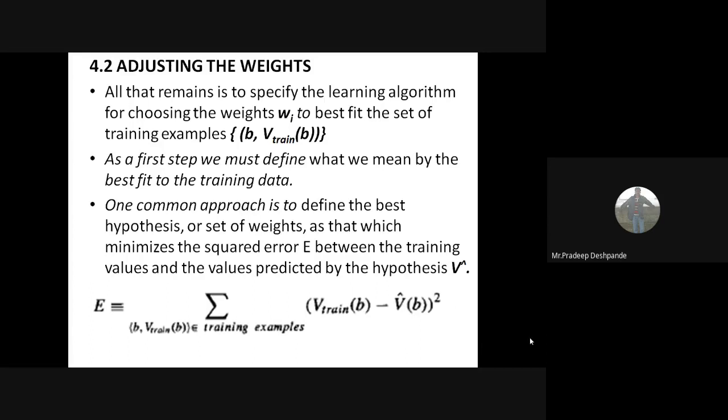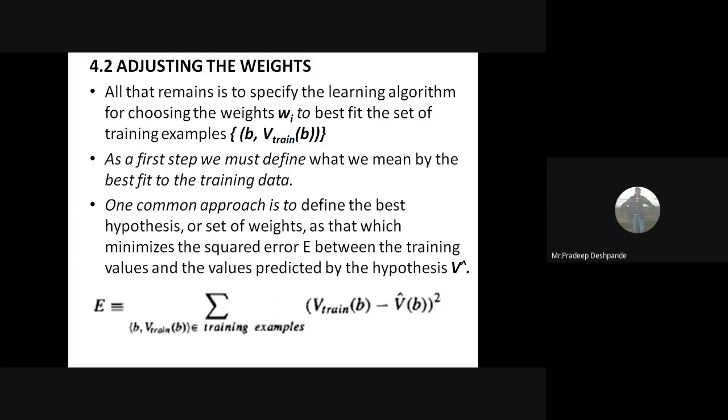If that training value differs from the value approximated by our learning algorithm, then we call it a training error. If there is no difference, then it is a correct approximation by the algorithm.